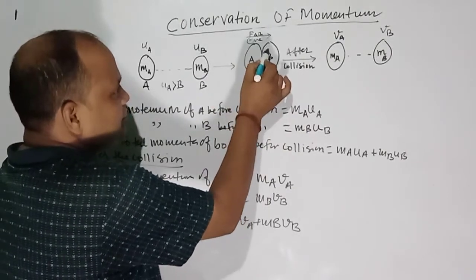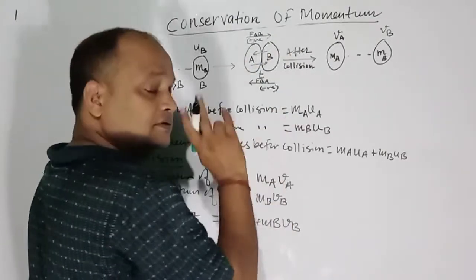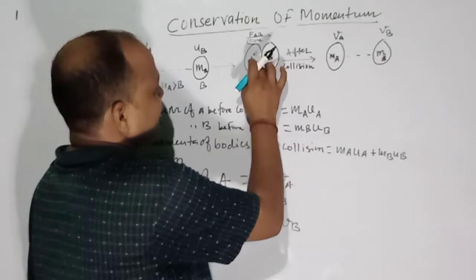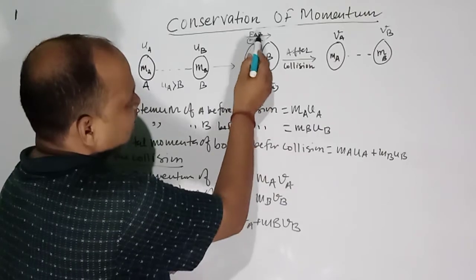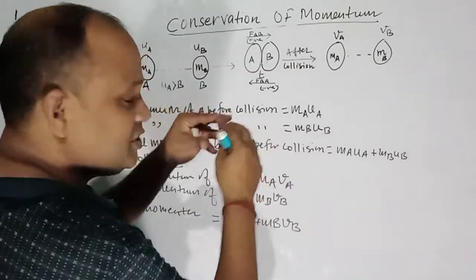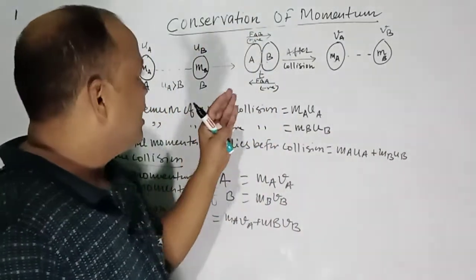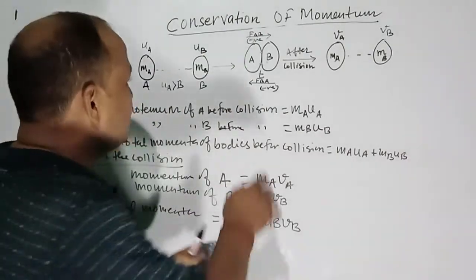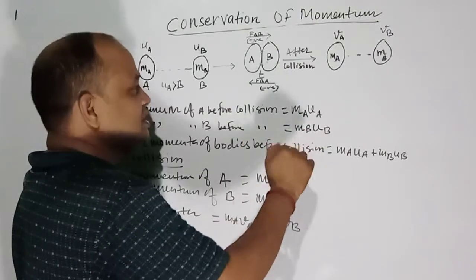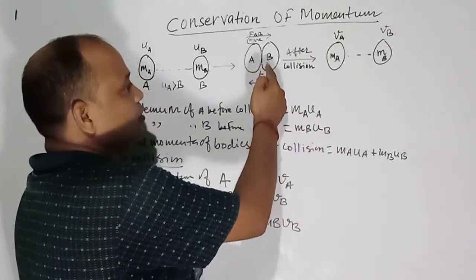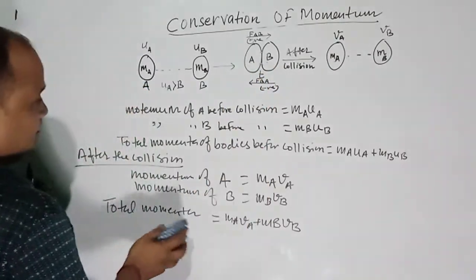Body B also applies a force on body A that is opposite in direction. That is why here we have taken FBA as negative and FAB as positive. So when the collision occurs, Newton's third law of motion applies. Both the bodies are under collision, so body A applies a force on body B, and the same amount of force but in opposite direction is applied by body B on A.